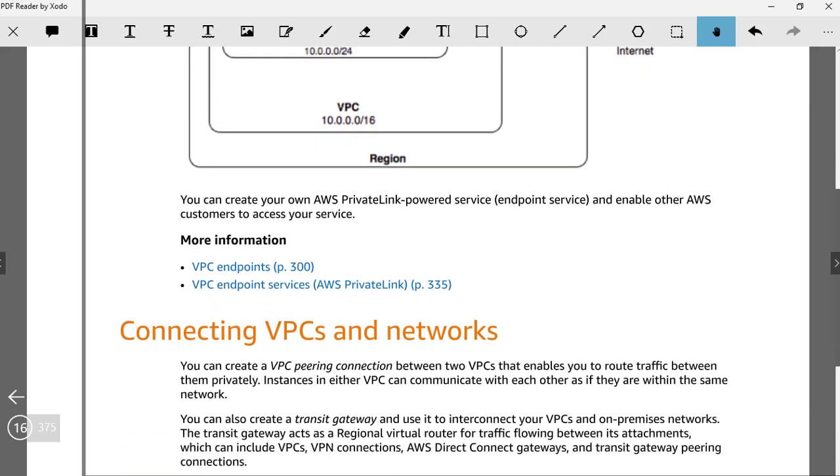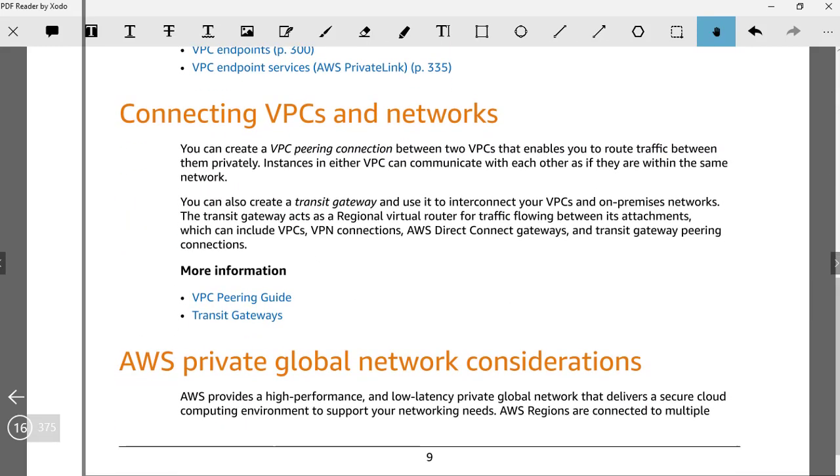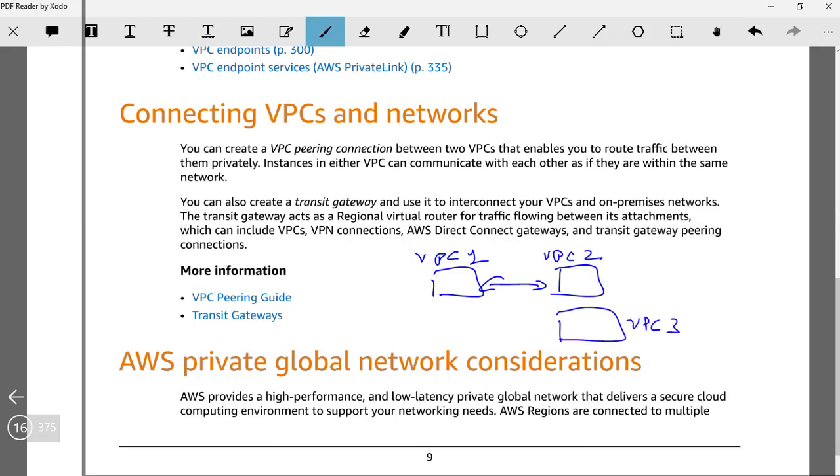Moving ahead, connecting VPCs and networks. If there are multiple VPCs, let's say I have VPC1 and VPC2, and both need to talk to each other, then we can peer these VPCs. We call it VPC peering. And let's say we have another VPC, VPC3, then we have to peer VPC2 and VPC3, but transitive peering is not there. So in case VPC1 needs to talk to VPC3, there has to be another peering between VPC1 and VPC3. Again, we'll be dealing with these concepts in more detail in Solutions Architect Associate.